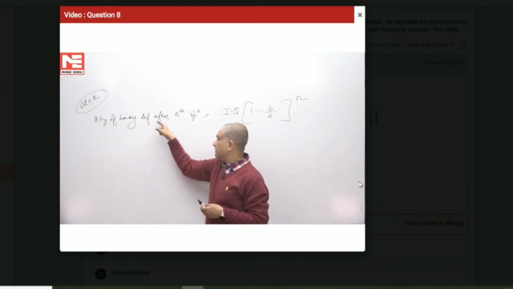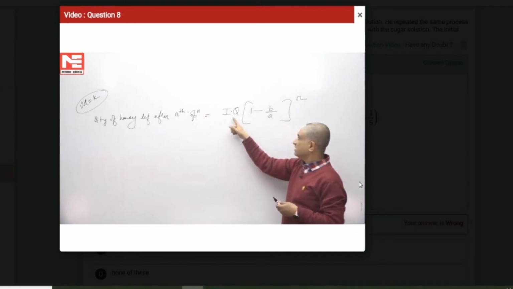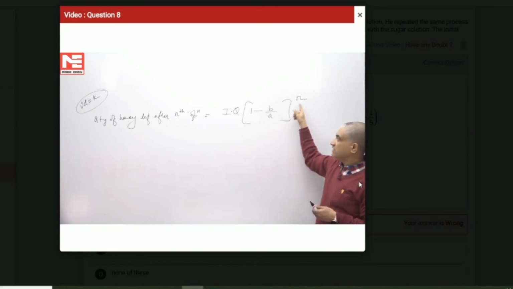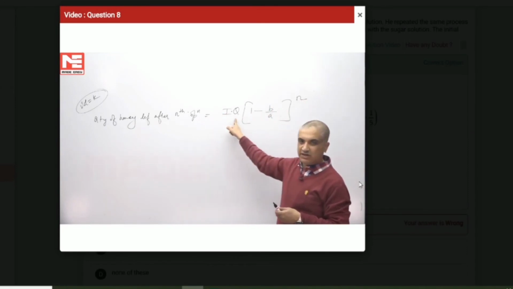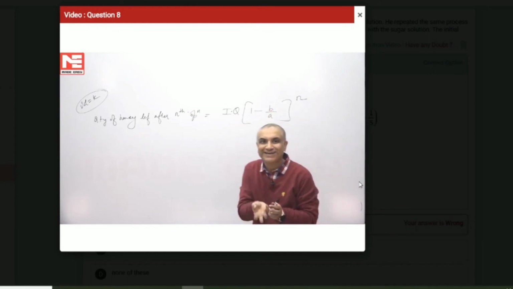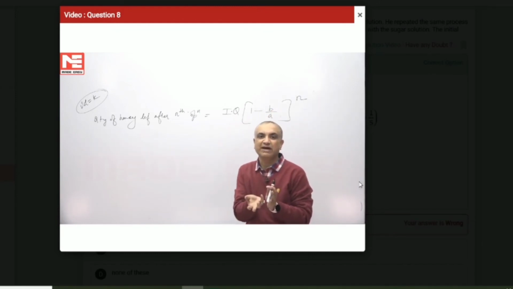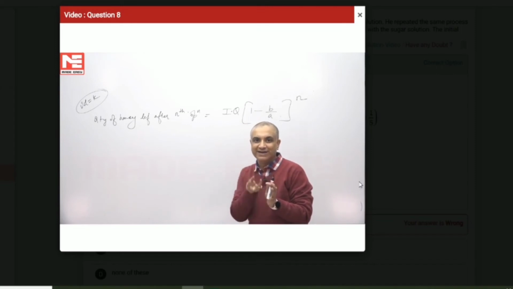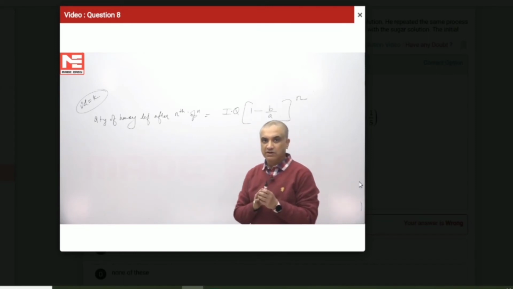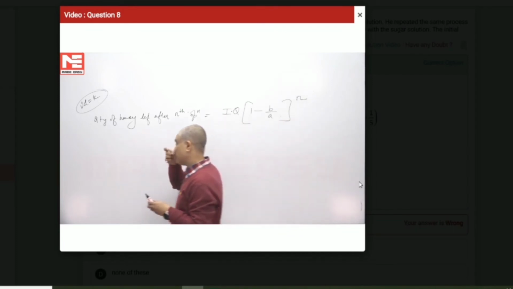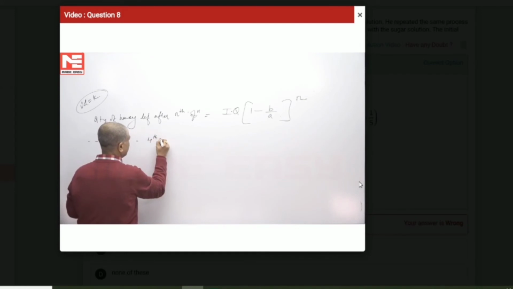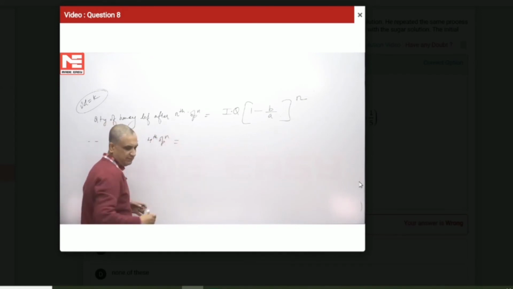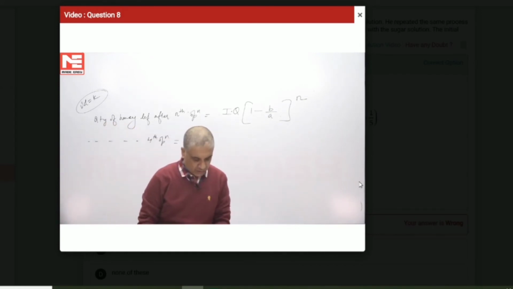Quantity of honey left after nth operation will be initial quantity times 1 minus b by a raised to the power n. Where a is the initial quantity, b is the quantity taken out and replaced every time by the impure thing. So in the problem we are dealing with, the quantity of honey left after the fourth operation will be equal to initial quantity.